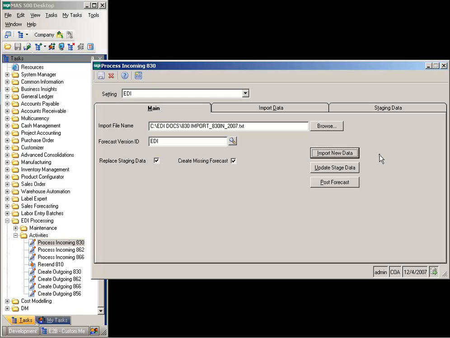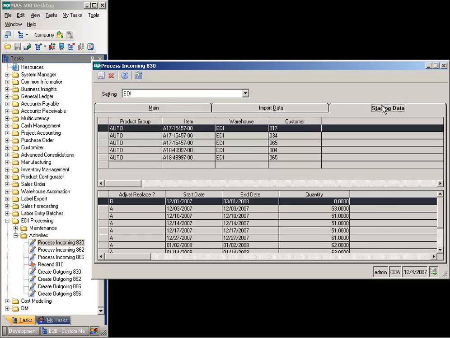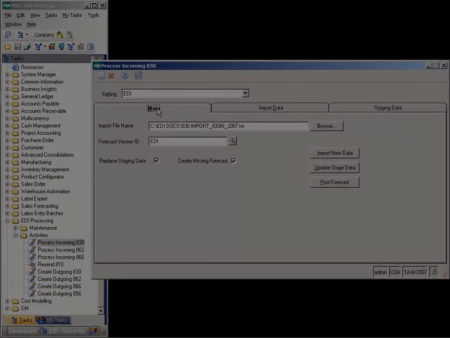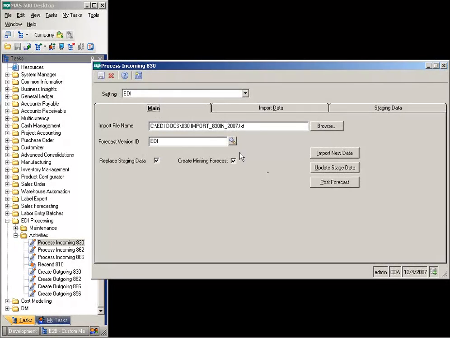Next, select the Update Stage Data button to stage the data for import into the forecast module. When that's complete, select the Staging Data tab to review the import data for issues or errors prior to updating the data. If no errors exist, select the Post Forecast button to complete the update.